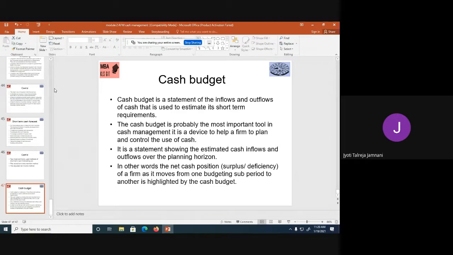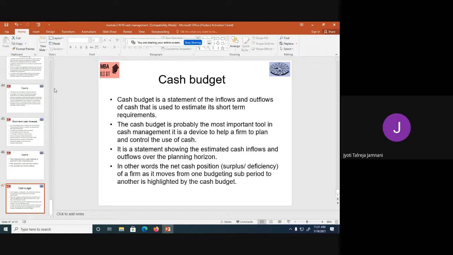A cash budget is a statement of the inflows and outflows of cash that is used to estimate short-term requirements. So first we take the cash receipts, and below that we take the cash payments. So it tells us about the inflows and outflows of the cash, and at the end of the day whether we have a surplus or deficit. If we have a deficit, we can plan for getting the short-term requirement amount to meet that deficit.